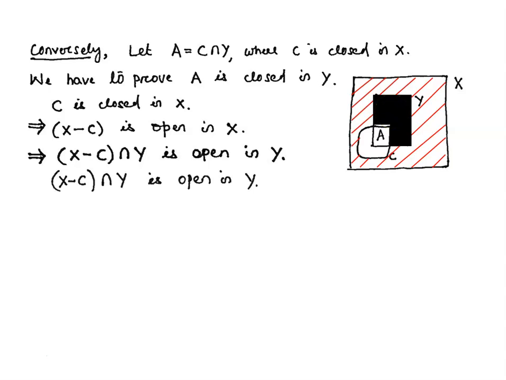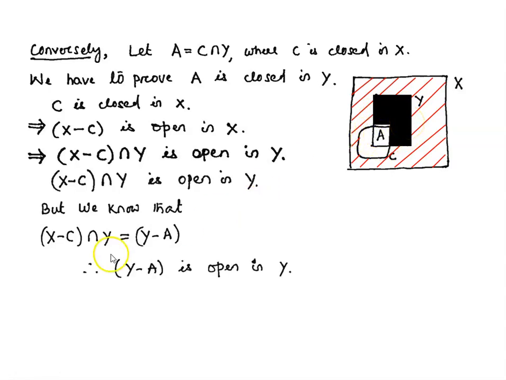Now since X minus C intersection Y is open in Y, and we know that X minus C intersection Y is nothing but Y minus A. Therefore, since this X minus C intersection Y is open in Y, Y minus A is open in Y. Since this Y minus A is open in Y, A is closed in Y, because we know that the complement of an open set is closed.